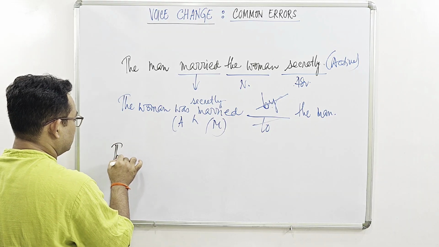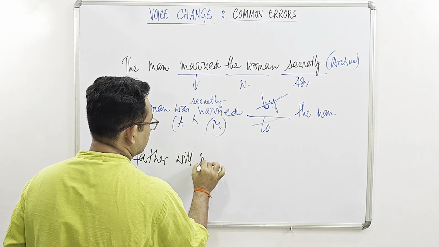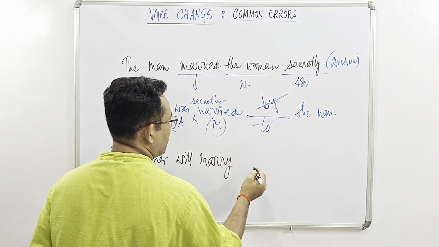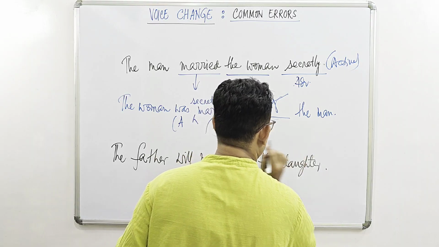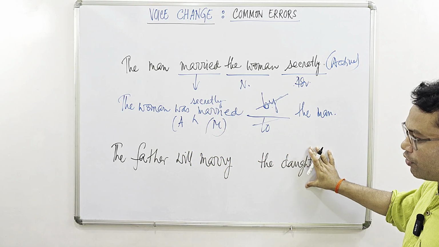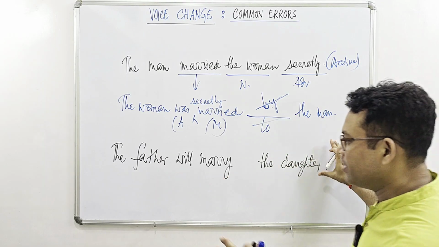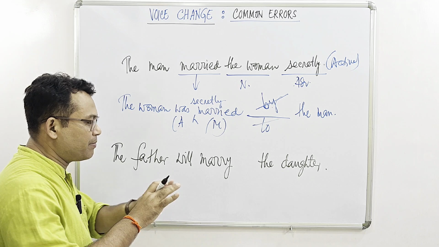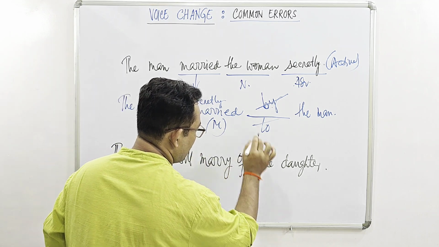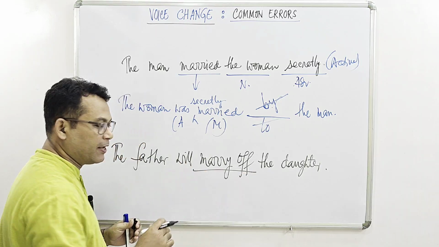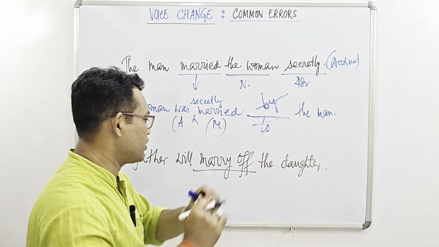Like, the father will marry the daughter. Now, the meaning is of course awkward and incomplete. The father cannot marry his daughter. So, in order to indicate the fact that the father made the necessary arrangements for the marriage ceremony, we should use the preposition of. Then it is perfect. Marry of, meaning not to marry himself or herself, but to make the necessary arrangement for a marriage occasion.